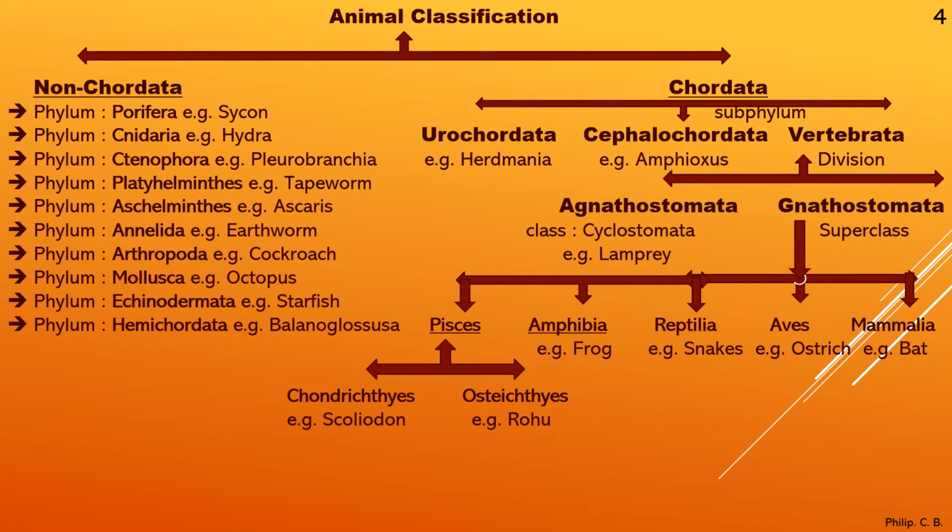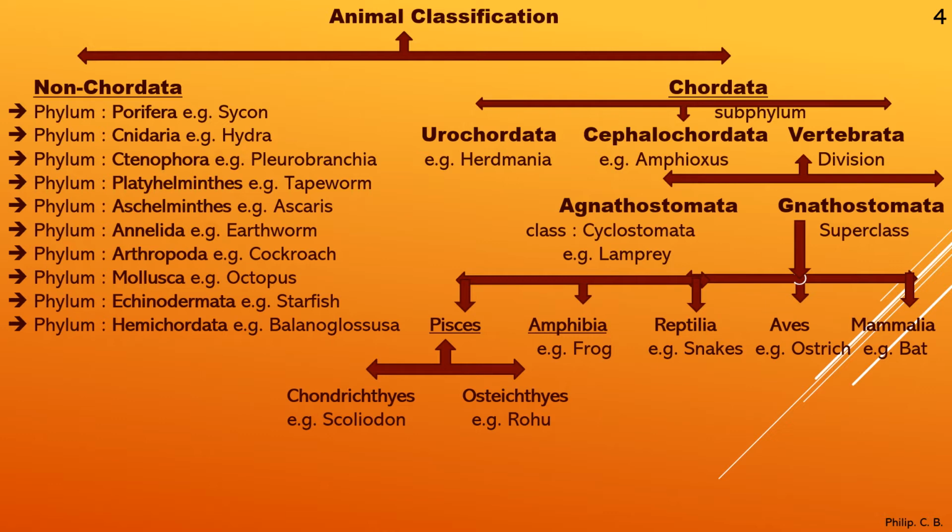The second one, Amphibia, as all of you know, is the one which is present on land and water, for example frog. Third, Reptilia, snakes. There are other examples also in each of them. So we are learning the one which is easily remembered, snakes. Other than that, tortoise, turtle, lizards, crocodile, all this also comes under reptile.